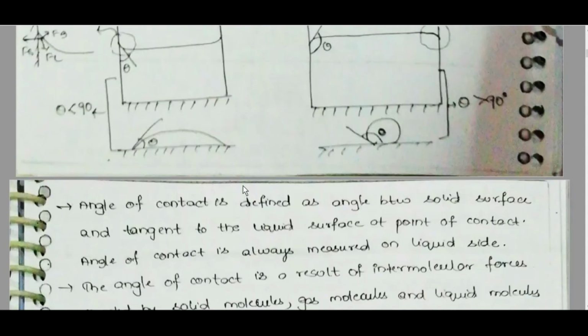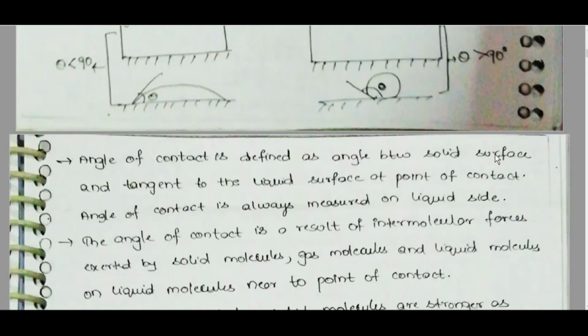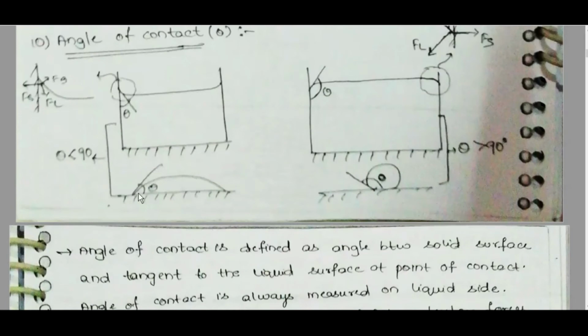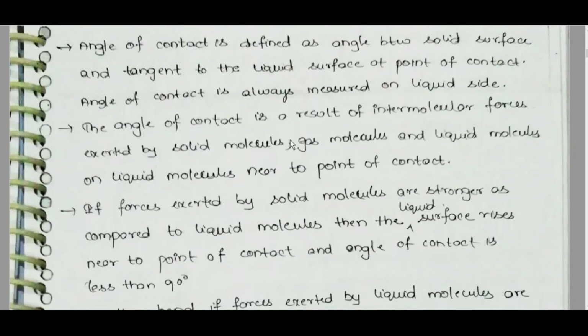Angle of contact is defined as the angle between the solid surface and the tangent to the liquid surface at the point of contact. Angle of contact is always measured on the liquid side. For example, this tangent and this solid surface on the liquid side is theta, this tangent and this surface, the angle is theta. The angle of contact is the result of intermolecular forces exerted by solid molecules, gas molecules, and liquid molecules on the liquid molecule near the point of contact.